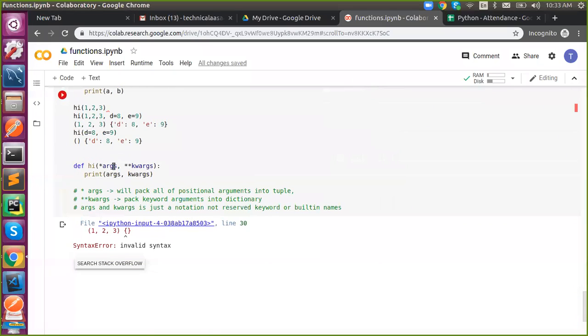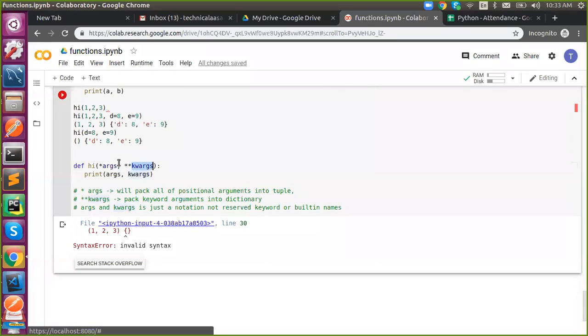That is argument, keyword argument. So this is the traditional name which we are using in function definition to pack both positional arguments and keyword arguments together. Okay, so don't get confused when we see these things in raw functions, in Python built-in functions and all. Don't confuse what it is.